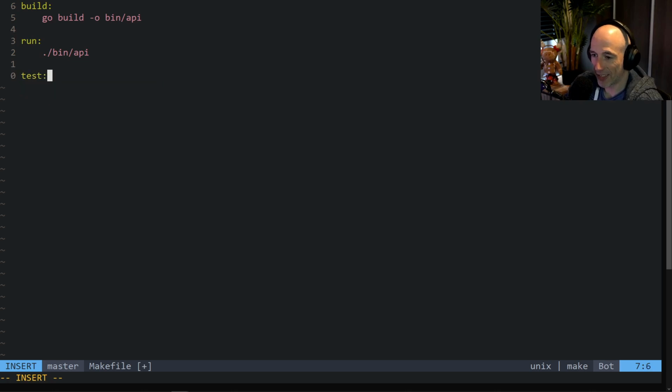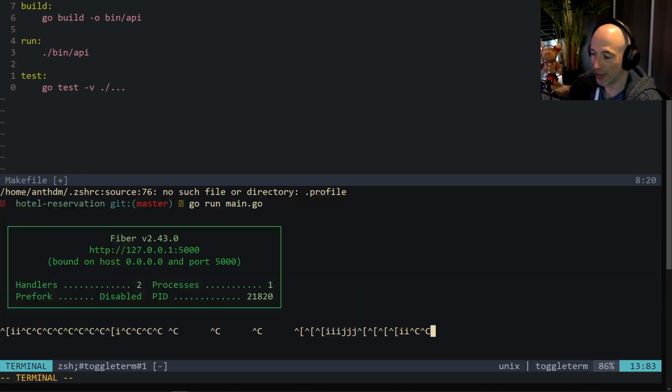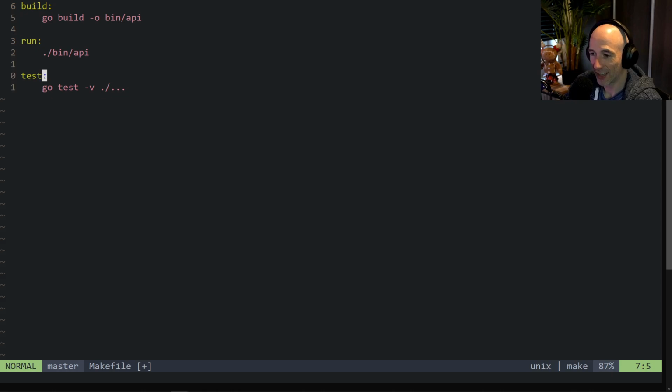Then we're going to make test, because we're also going to make tests for every single handler. Very, very important. We're going to say go test -v ./... The whole shebang. And maybe we could do a clean target, but I don't think it's needed. Something like that. Let me see.